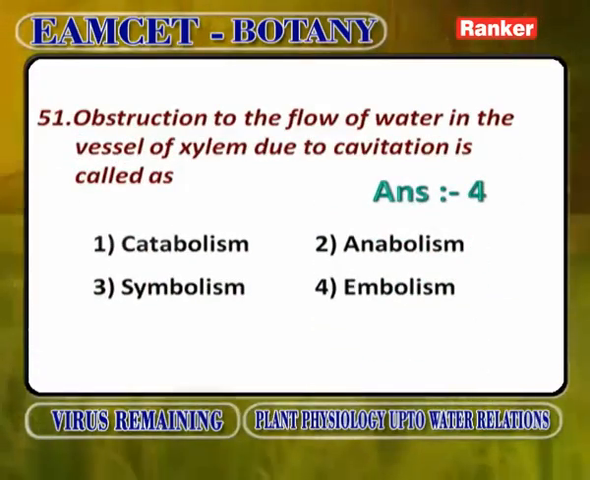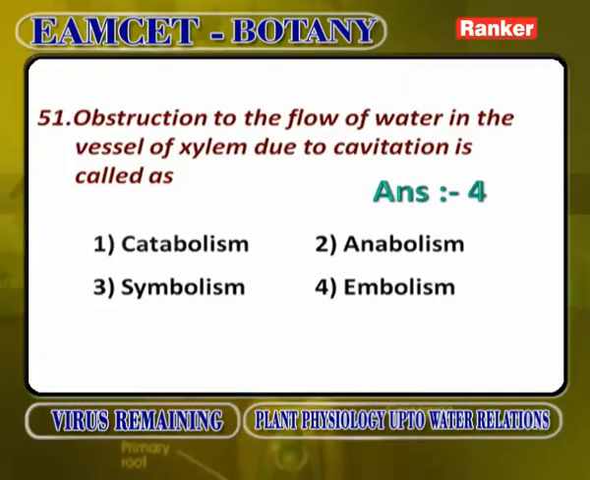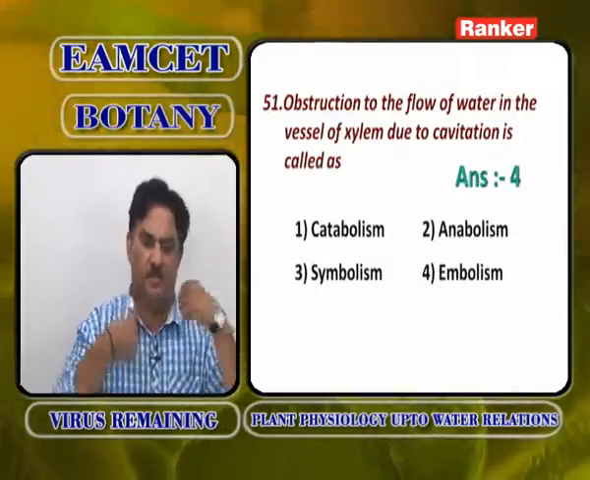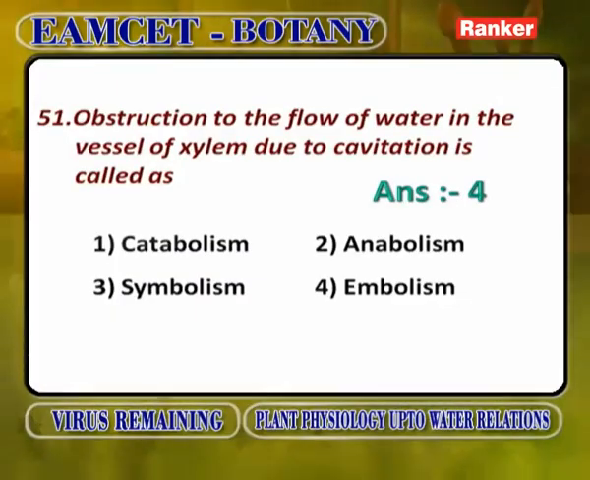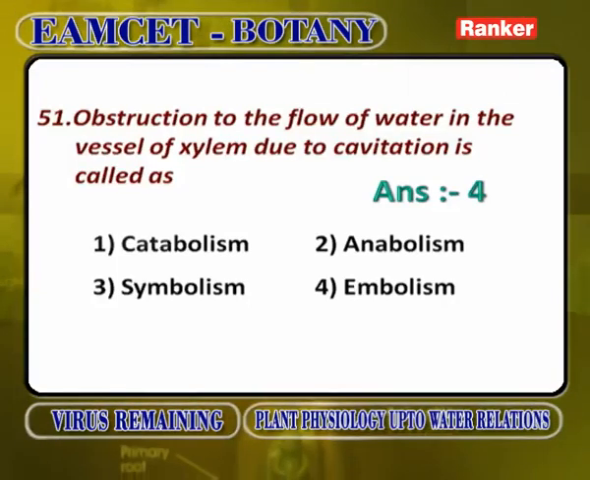Obstruction to the flow of water in the vessels of xylem due to cavitation is called what? Whenever water is moving in the form of a continuous water column from one place to another, whenever an air bubble is formed, cavitation occurs, and once cavitation occurs, the continuous movement of water stops. This is popularly called not catabolism, anabolism or symbolism, but embolism. So obstruction to the flow of water in the vessels of xylem due to cavitation is called embolism. Fourth option.